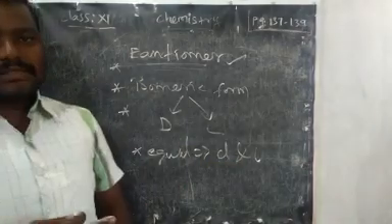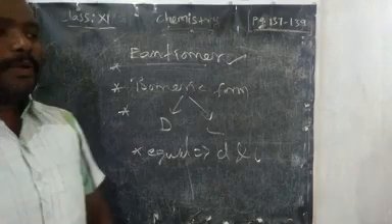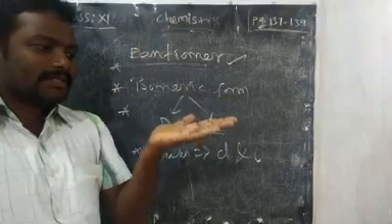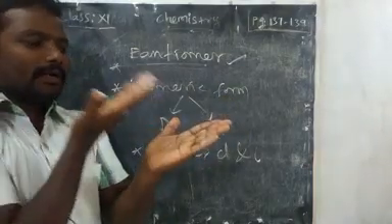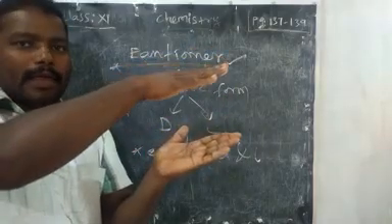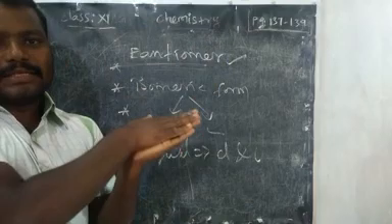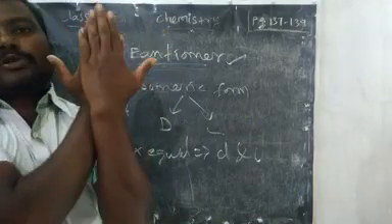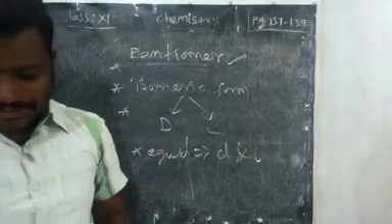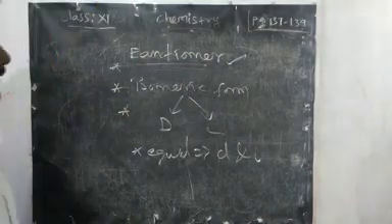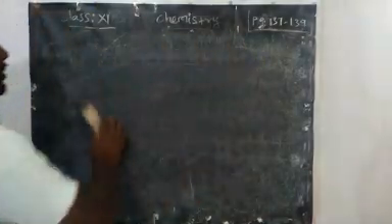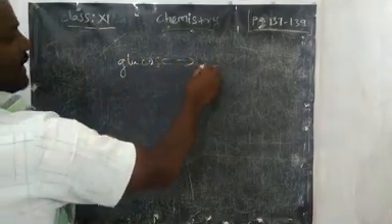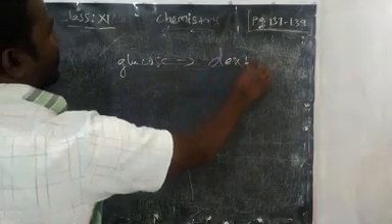Here, the mirror image of this compound is non-superimposable. What is non-superimposable? First, tell me what is superimposable. This is one format. If you take a mirror image of this one and it coincides, that is superimposable. Suppose its mirror image comes like that and does not coincide correctly, that is called non-superimposable. See, glucose rotates the plane polarized light towards clockwise direction, so we can say dextrorotatory.